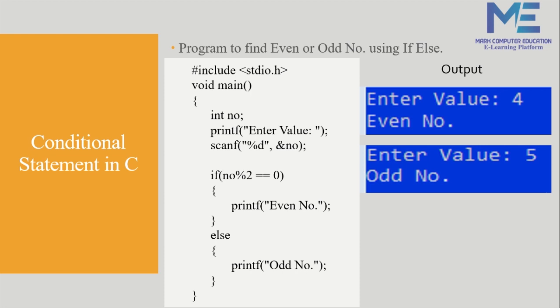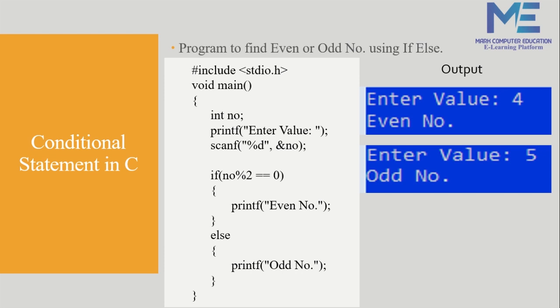In many situations, for example, if someone asks you to find only even numbers, in that type of situation you don't need to use the else block. You just use the if block and the program will execute. Why? Because you just want to find the even numbers.